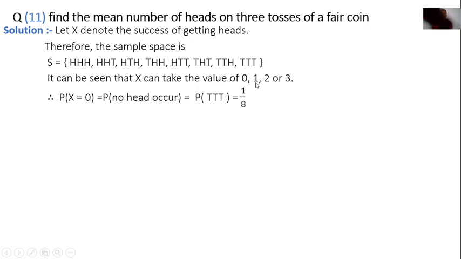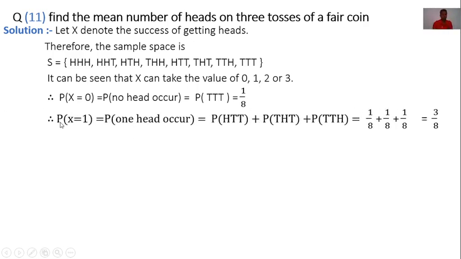Now, P of X equal to 1, that means P of one head. That means in the outcome only one head. See these three outcomes: H T T, T H T and T T H. Here only one head. 3 outcomes out of 8. Therefore, its probability is 3 by 8.